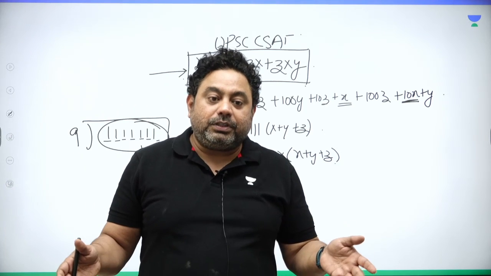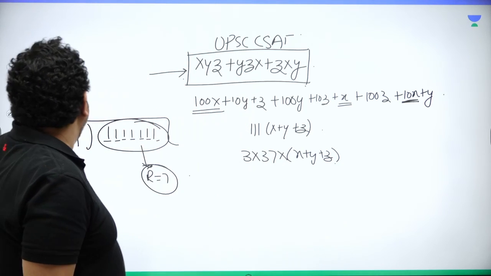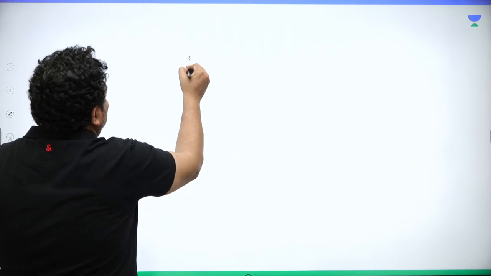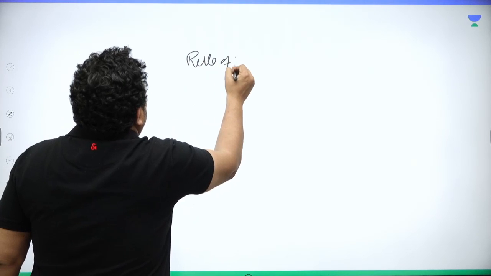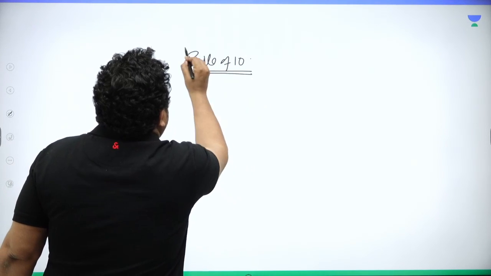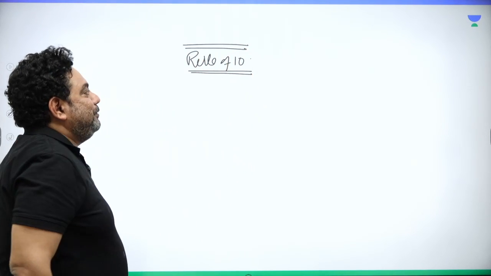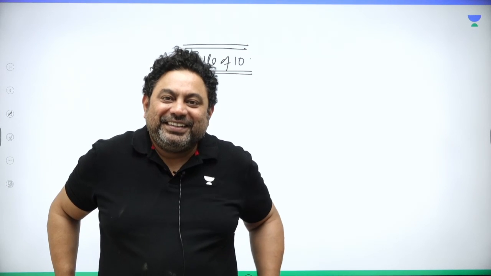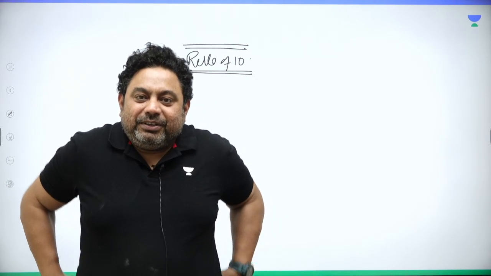Now let's talk about the toughest rule. Divisibility rule of 10. Is it tough? No, it is not. Sorry, just joking. Divisibility rule of 10 is easy.